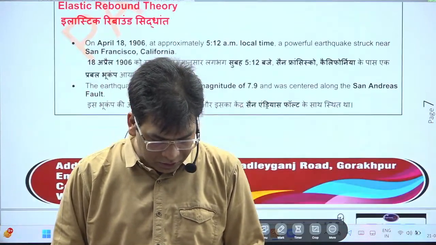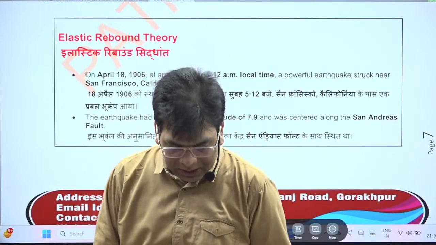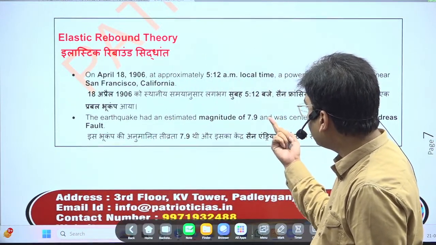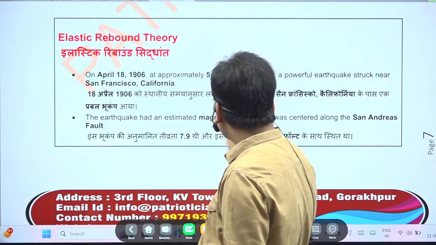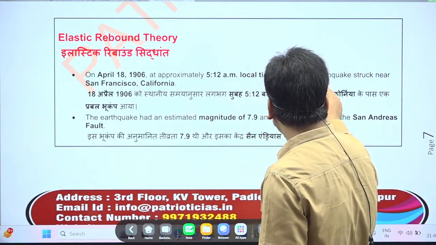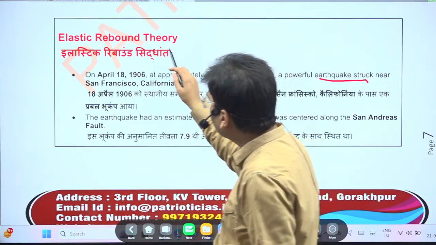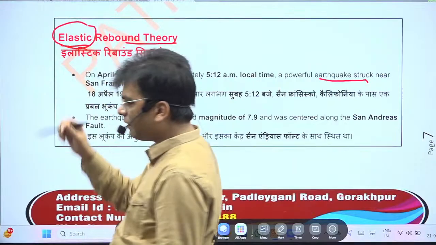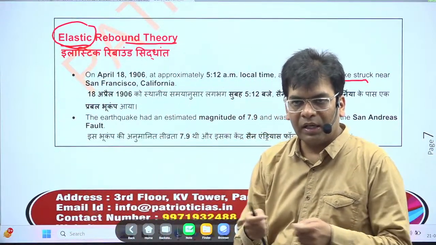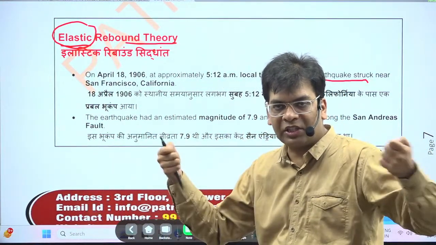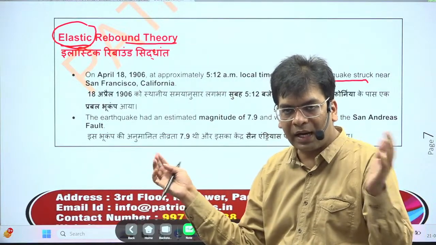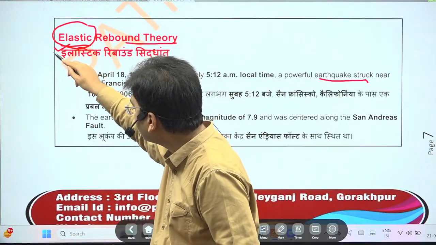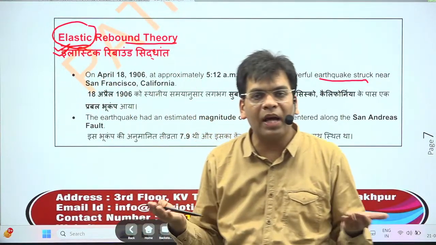The next important news that we are going to take up is the elastic rebound theory. Here you will see that this theory particularly comes into the case of the earthquake. What is elastic? You must have used rubber. Whenever you stretch rubber and then leave it, it shrinks again. This is due to the elastic property of the rubber. The same happens with the earth as well.